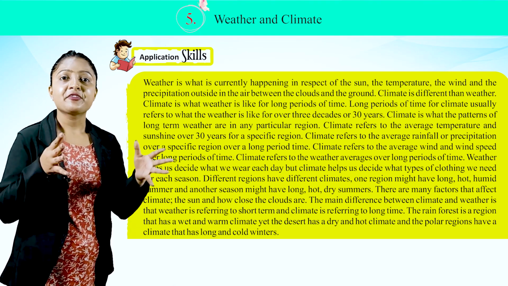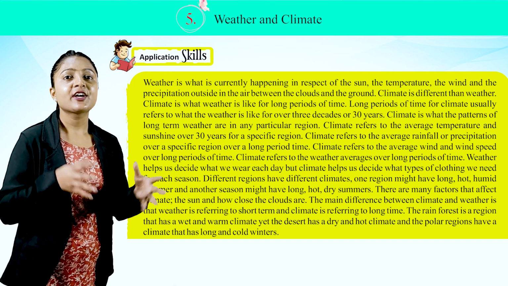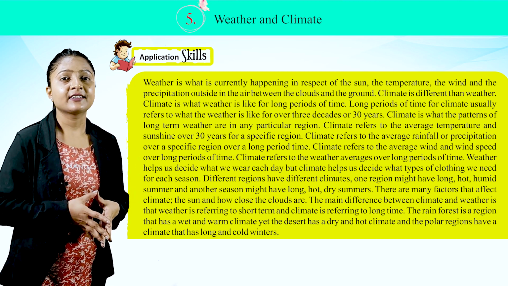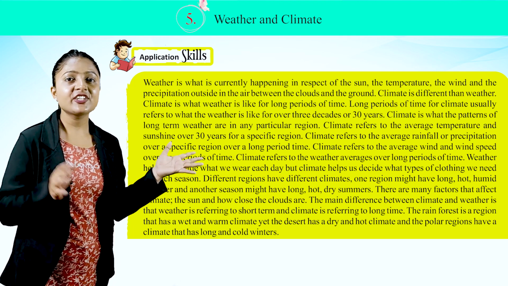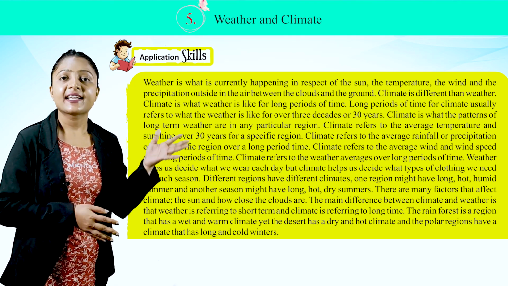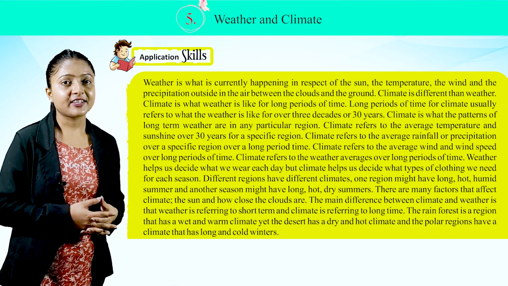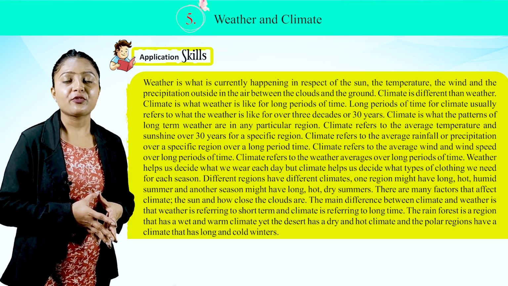Application skills. Weather is what is currently happening in respect of the sun: the temperature, the wind, and the precipitation outside in the air, between the clouds and the ground. Climate is different than weather. Climate is what weather is like for long periods of time.